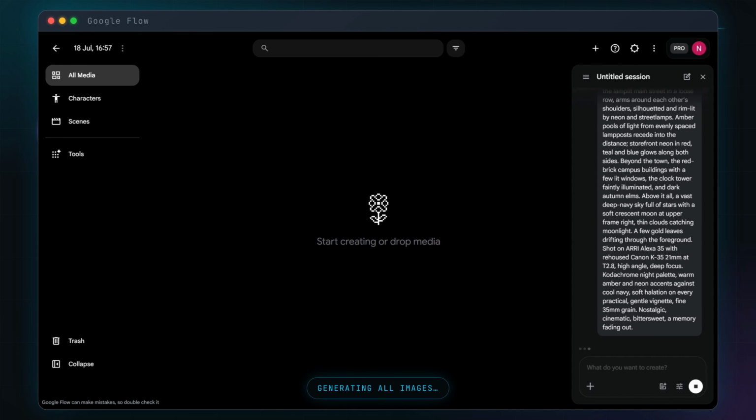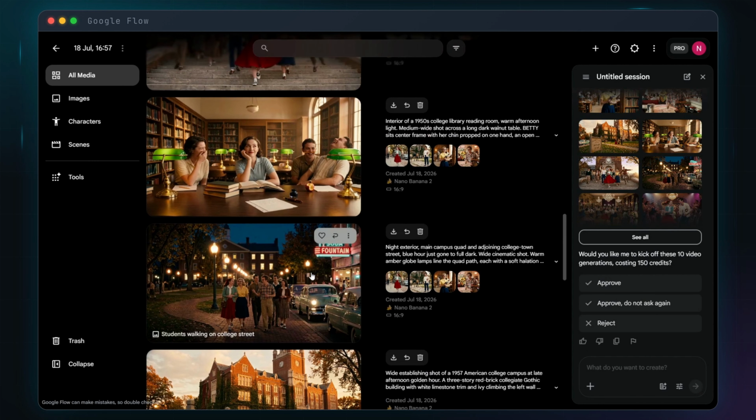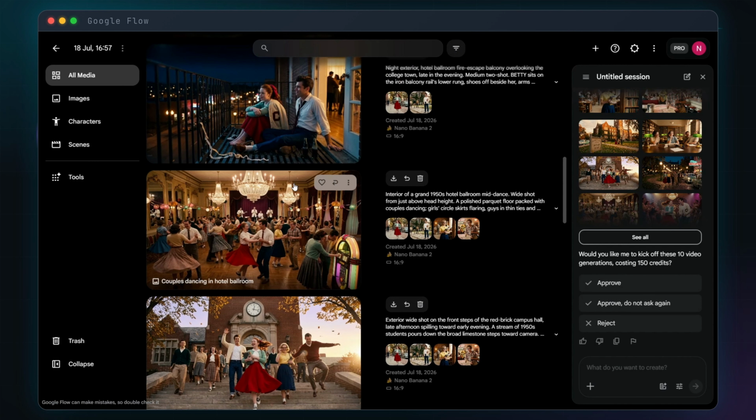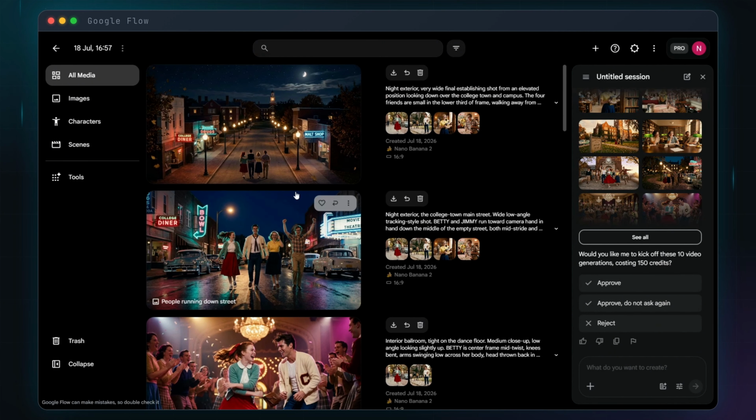The agent takes a while to process all of the images. Once it's finished, all our images are ready to use. Go through them and change anything you're not happy with.